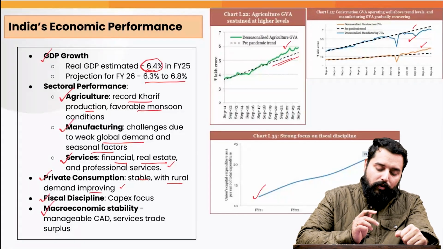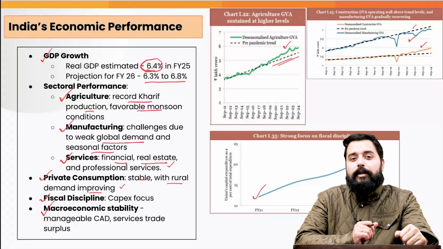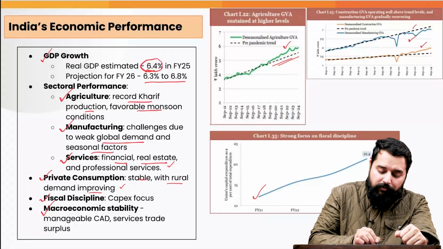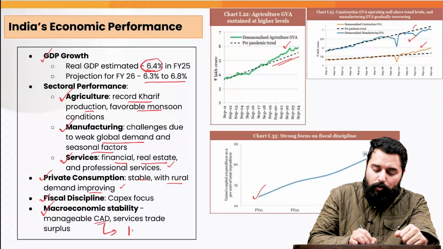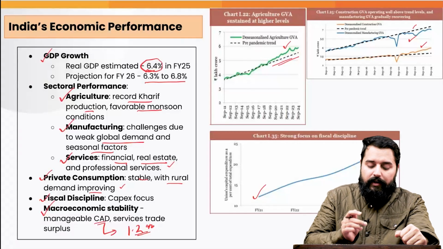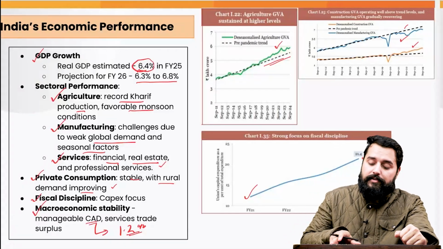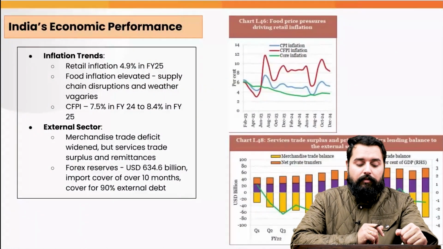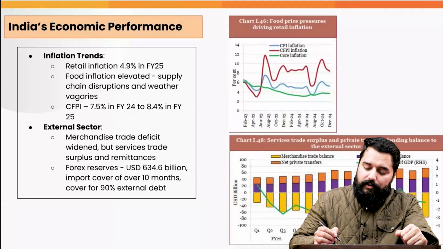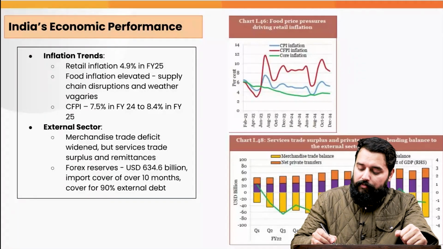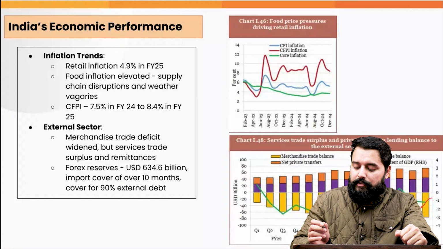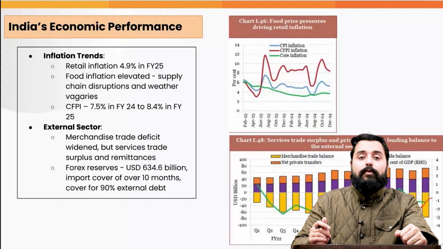When we look at macroeconomic stability, again the fundamentals are strong. The current account deficit is manageable. The CAD is about 1.2% only, and in services there is a trade surplus. We can have a look at the current account deficit through this graph also, that the current account deficit has been within manageable levels in the past several quarters.